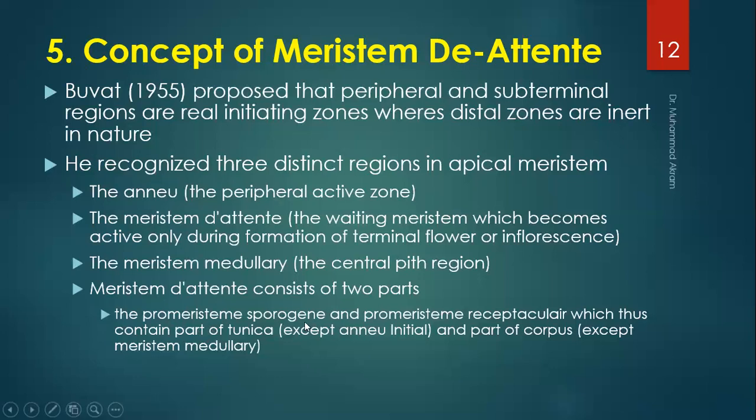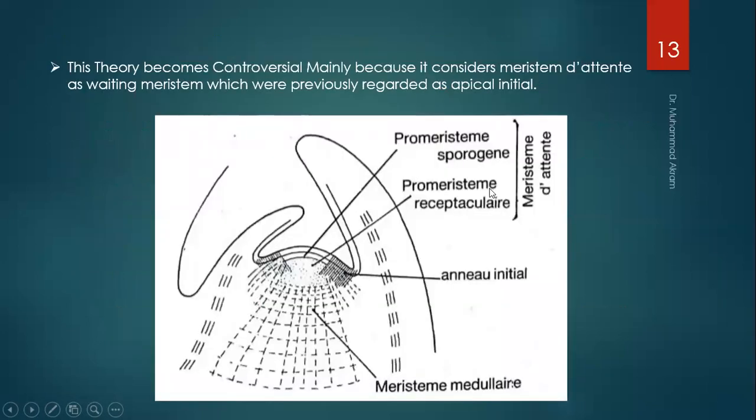The promeristem sporangine and the promeristem receptacular contain part of the tunica except initials and part of the corpus except the meristem medullary. These are the parts of the meristem d'attente: the promeristem sporangine, spore meristem, the receptacular, both types of layers of cells, which are also named as the initials, which are not part of the meristem medullary.